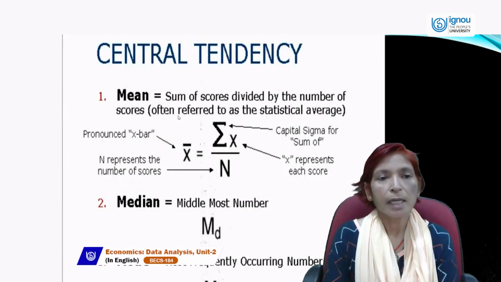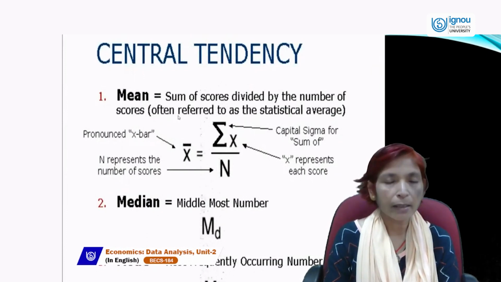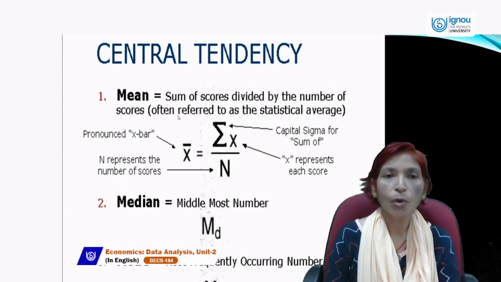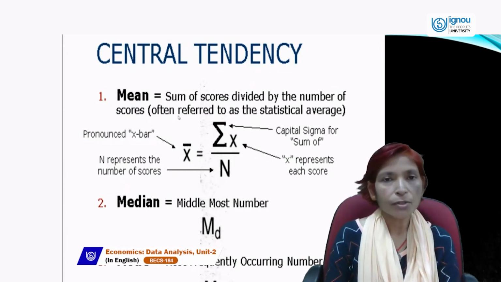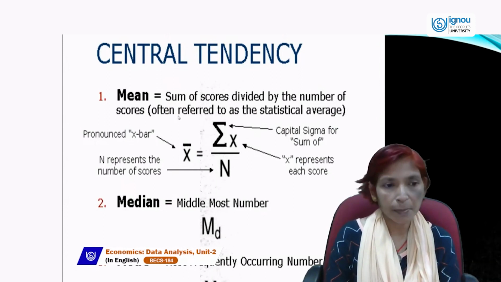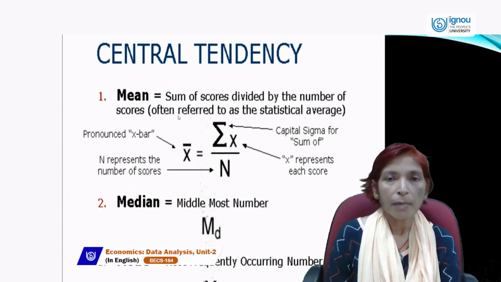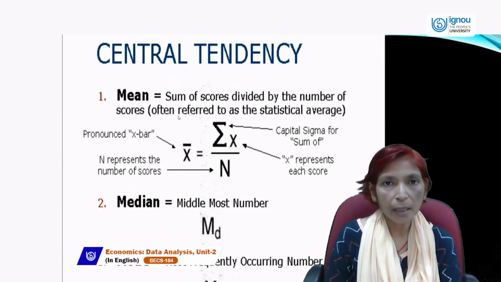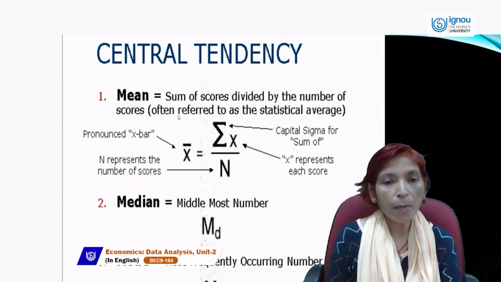Next, central tendency has three measures: one is mean, second is median, third is mode. How can we calculate mean? First of all, we can express mean with the help of x bar. It is pronounced as x bar. Here, x bar is called mean or average or arithmetic mean, which is equal to, this is called sigma.